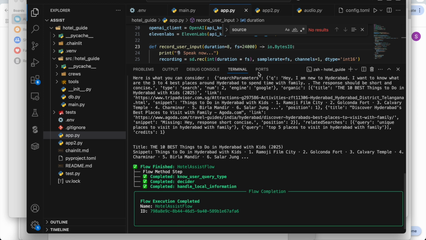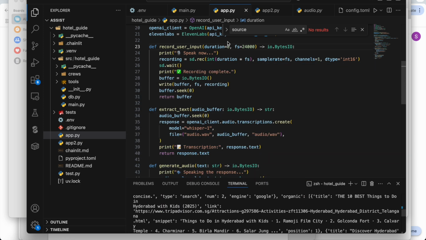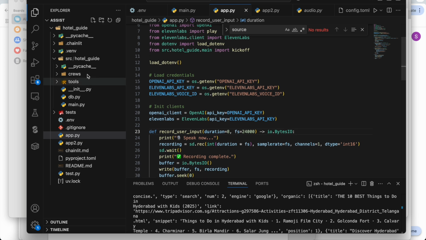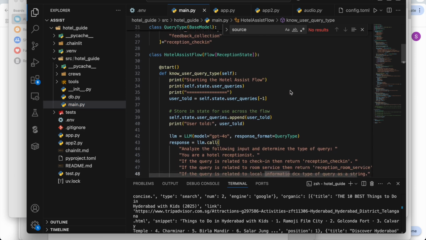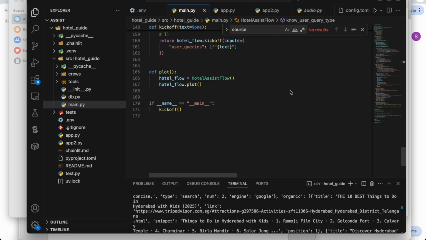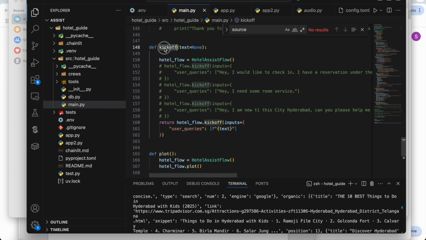That's it. Now coming to the code, what am I doing here? I just installed Crew AI. If you want to know how to create a Crew AI project, you can go to my YouTube channel, where I have a Crew AI playlist. In the main.py file is where I have my piece of code. At the end is the kickoff method, which triggers the whole hotel assistant flow with whatever input we pass. Right now I'm passing this input from this app.py file.